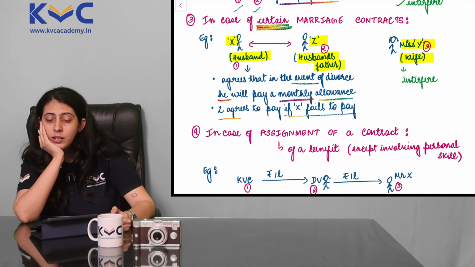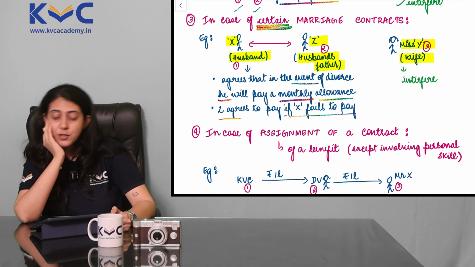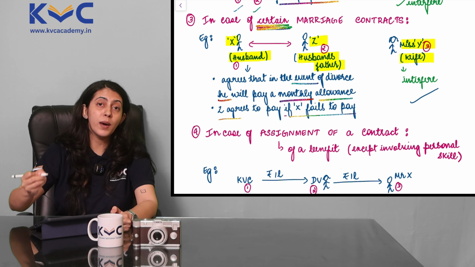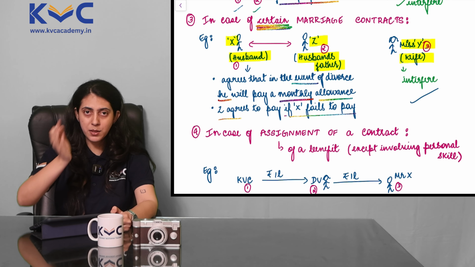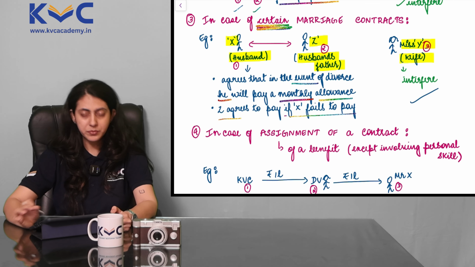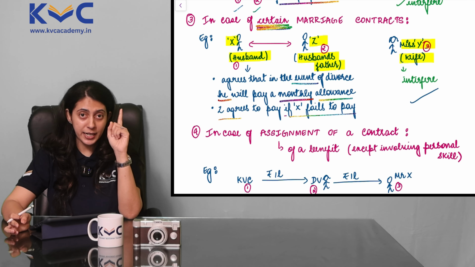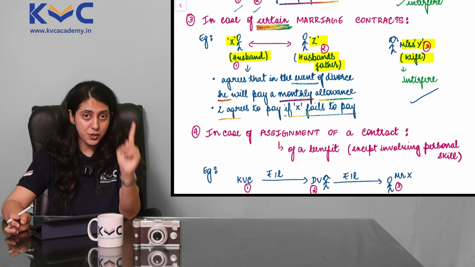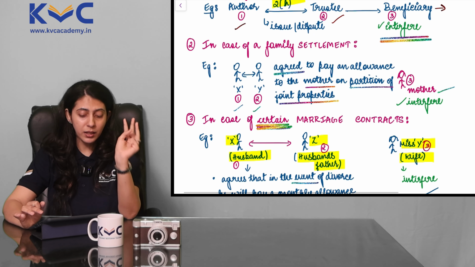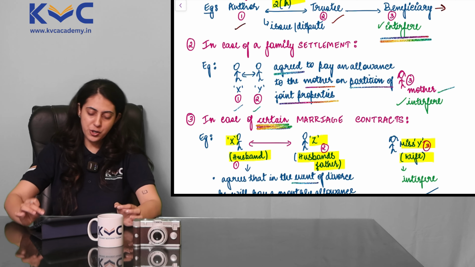But who is benefiting here? Miss Y is benefiting here. So, can Miss Y interfere in this contract? Yes. Though she is a stranger to this contract, Miss Y can interfere in the contract between X and Z, which is X's father. So this was our third point, in case of certain marriage contracts. First one, in case of a trust. Second, in case of family settlement. Third, in case of certain marriage contracts.